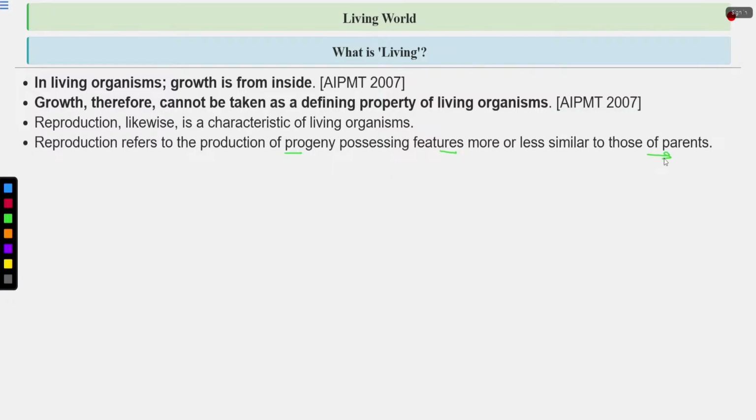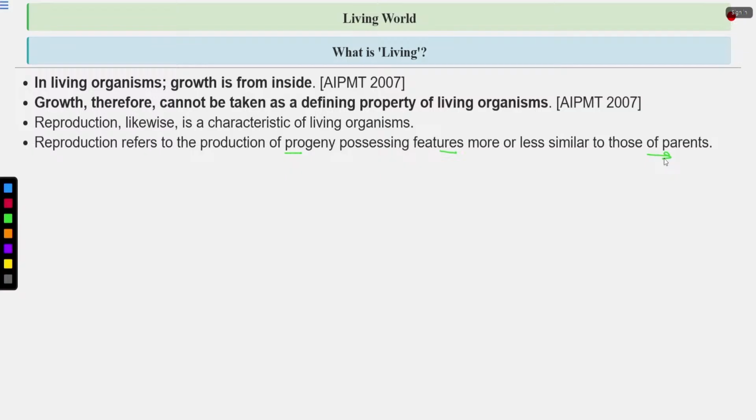In the asexual mode of reproduction, what happens? The progeny which is produced is genetically identical to the parent, so clones are produced. There are different kinds of asexual reproduction, such as binary fission, then fragmentation, then vegetative propagation in plants. Then there is sexual reproduction, in which two parents are involved. And what is the feature of sexual reproduction?